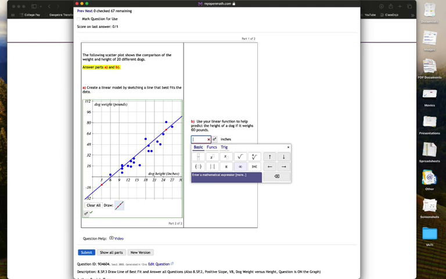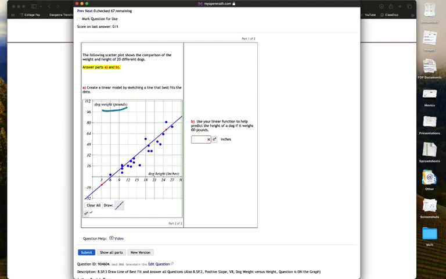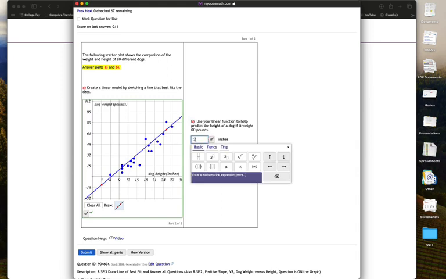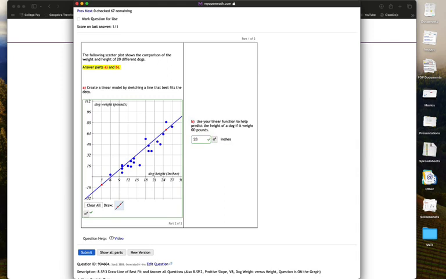Part 2 says, use your linear function to predict the height of a dog if it weighs 60 pounds. Well, pounds, as we can see, is referring to the y value. 60 pounds would be probably about right there. Remember, a line of best fit or a scatter plot is really asking for an estimate. So it looks to me like that's probably around 22 or 23 inches for a dog that weighs 60 pounds. And 23, you can see, is correct.